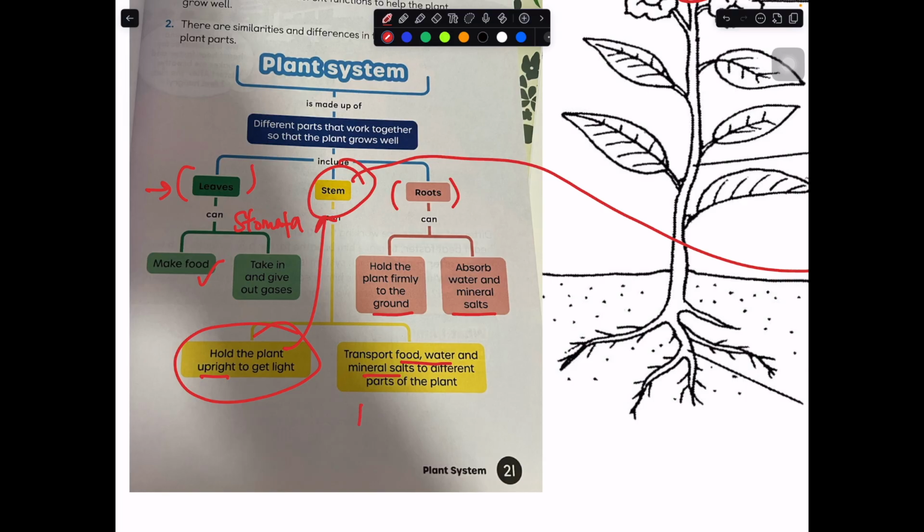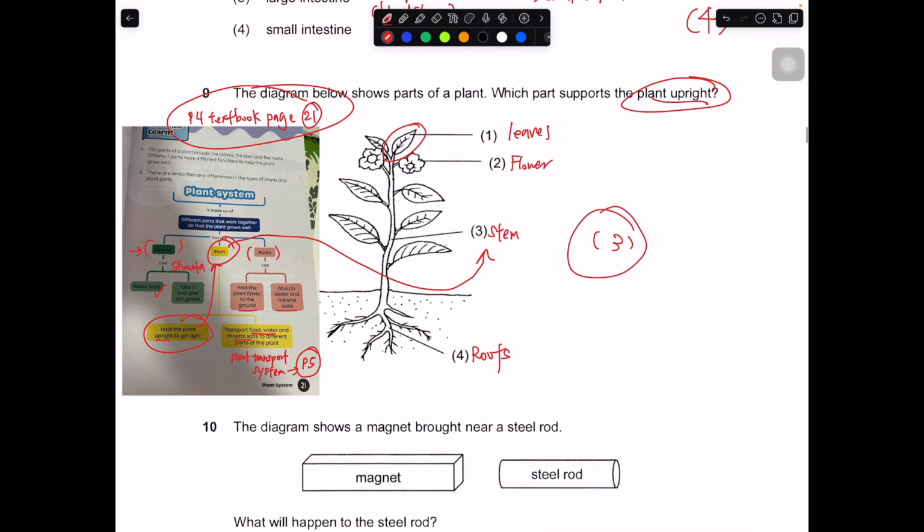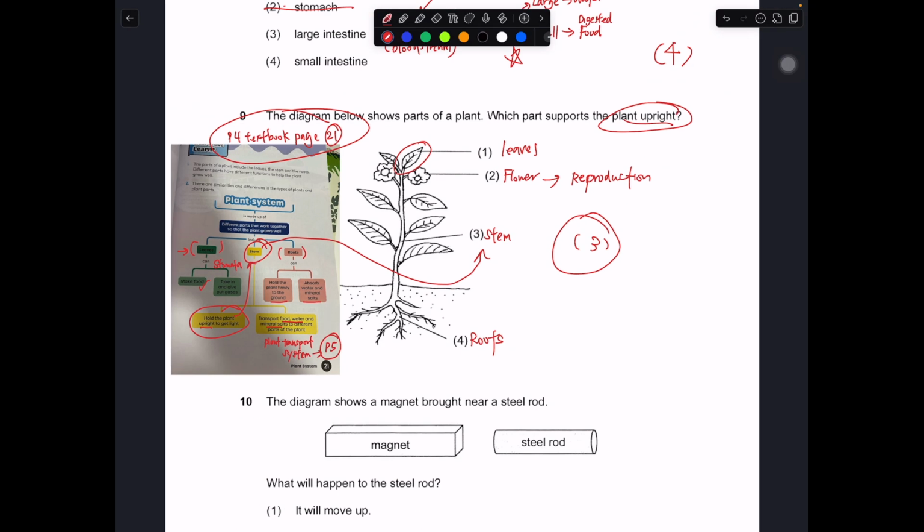So this is about the plant transport system, and you will usually learn it more in depth during your P5. For this part, number 3, no dispute. So what is the function of the flower? Basically for reproduction. The flower will develop into fruits, fruits will have seeds, and seeds will help them to reproduce. That will complete the life cycle of a plant. So that's for question number 9.